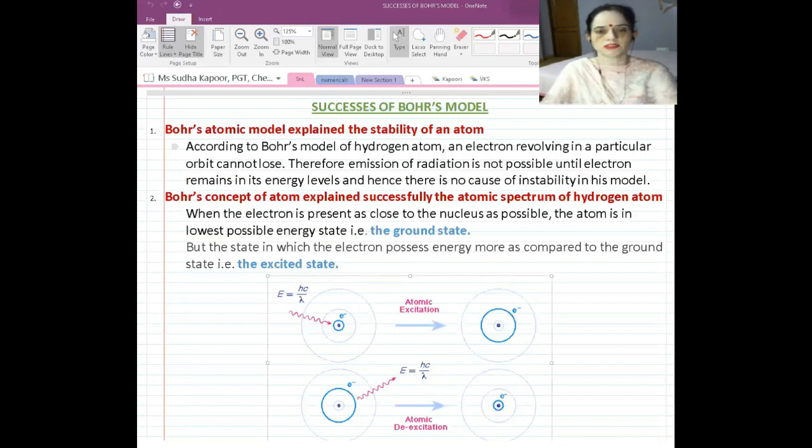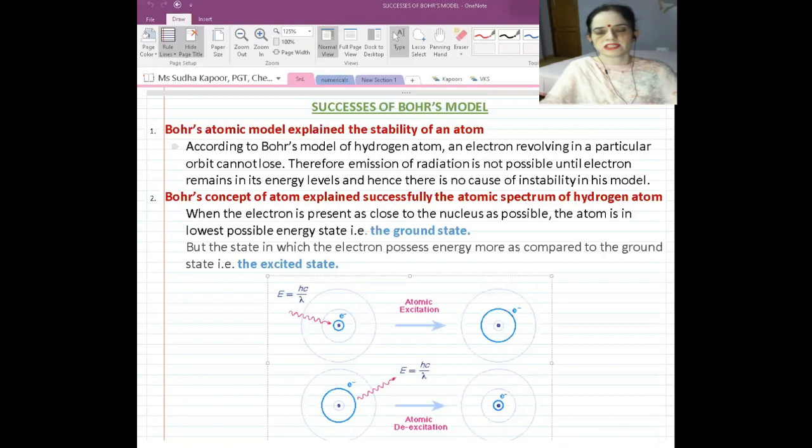The term stationary state was explained by Bohr: it is not the electron which is stationary, it is the energy level which has a particular discrete value. The term quantized was also explained in the Bohr model. Now, when we are talking about the stability of an atom,